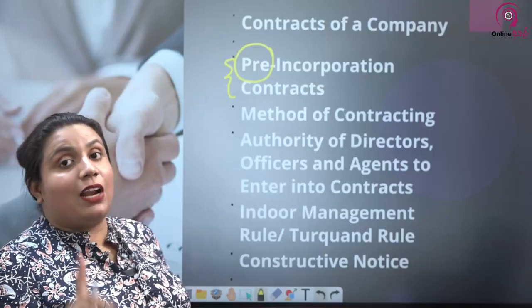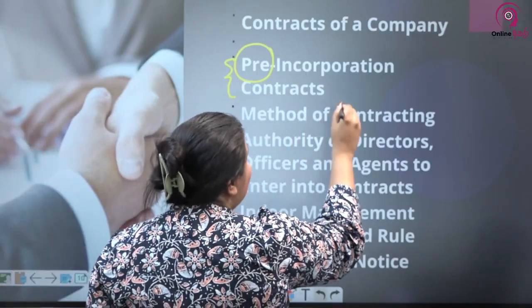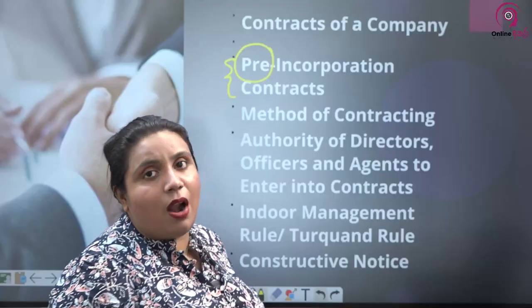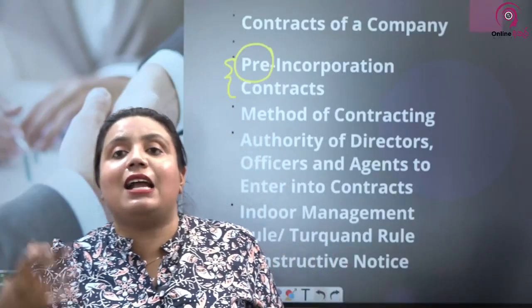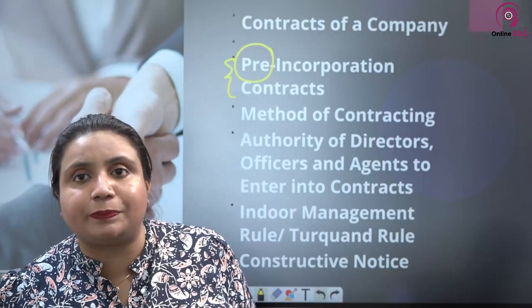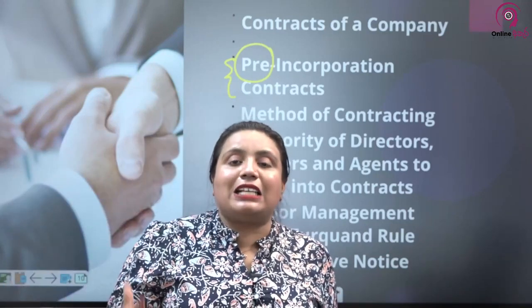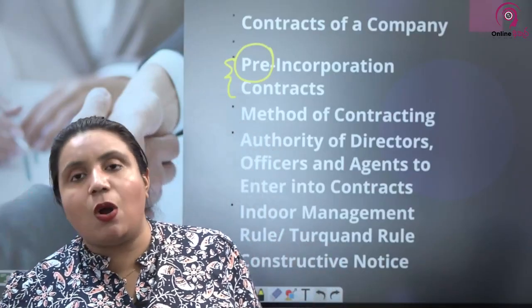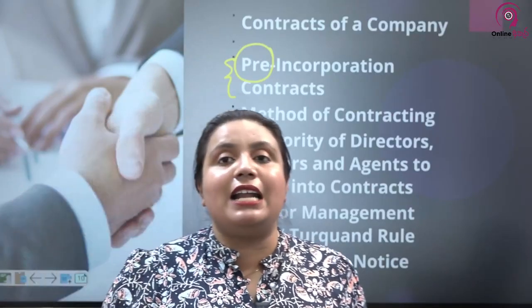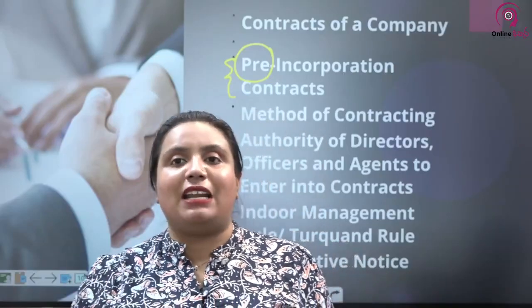What we must remember is that the company doesn't bear an obligation under the pre-incorporation contract. Why? The company is not there. When the company is not there, can the company incur a liability? So actually it's the promoter who takes the responsibility on himself with regard to pre-incorporation contracts, because a company can't even ratify a pre-incorporation contract. What is the meaning of ratification?